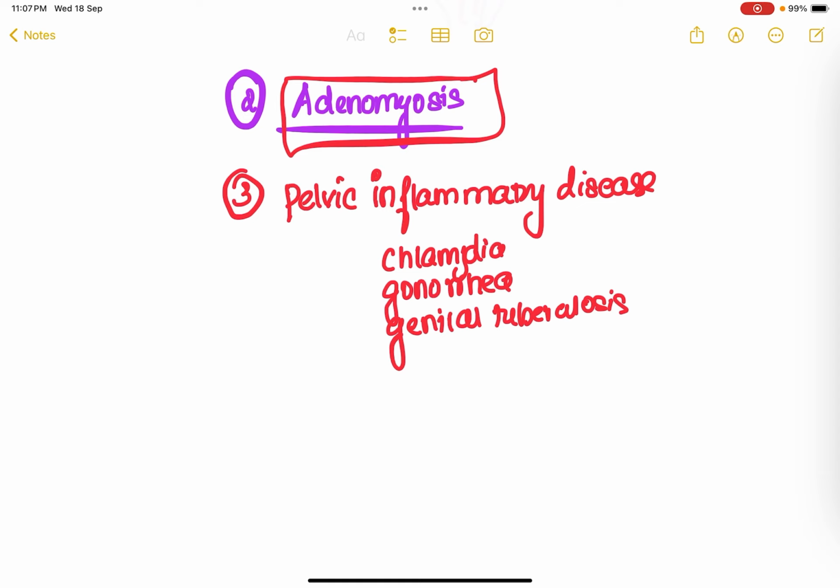Since these pathologies involve the pelvis, because of adenomyosis, endometriosis, pelvic inflammatory diseases and so on, because of these pelvic pathologies, the patient is going to have congestive kind of painful menstruation.